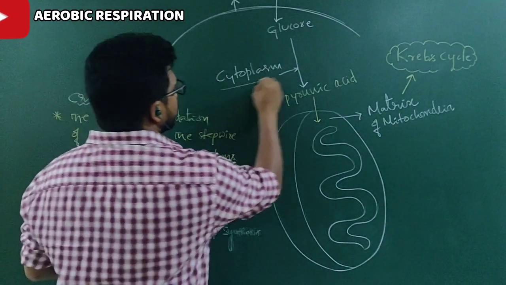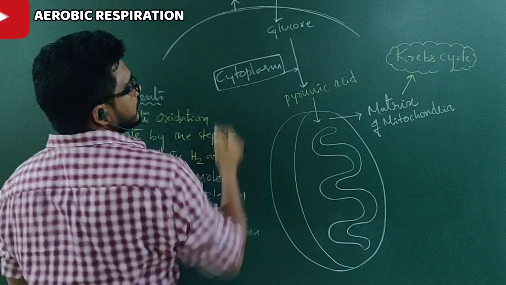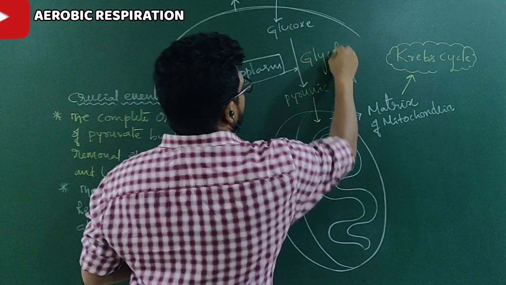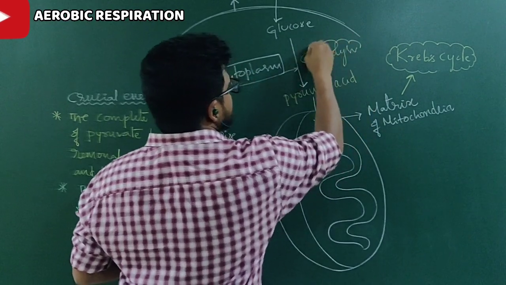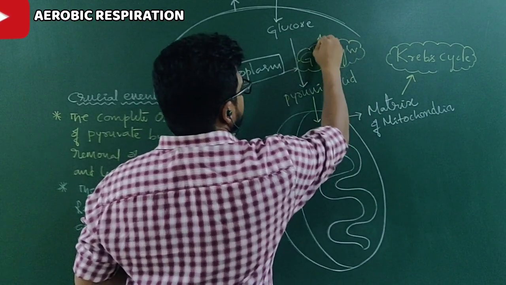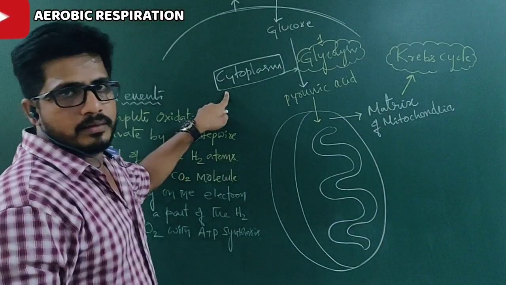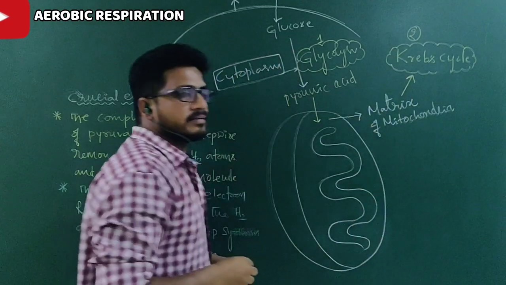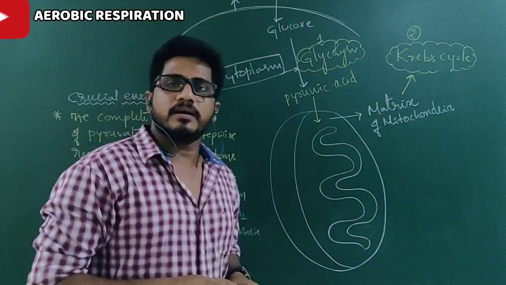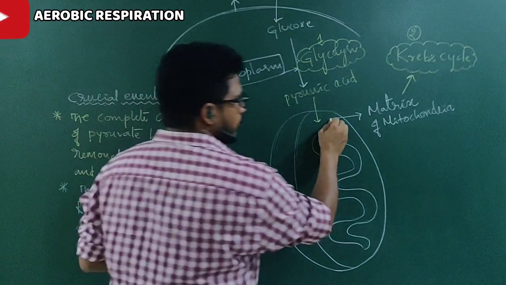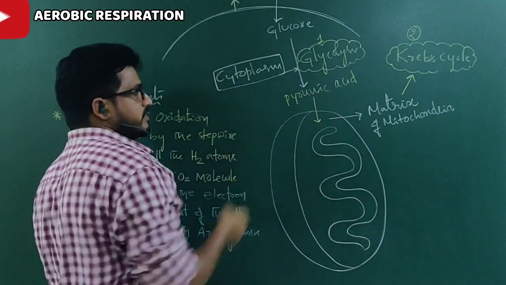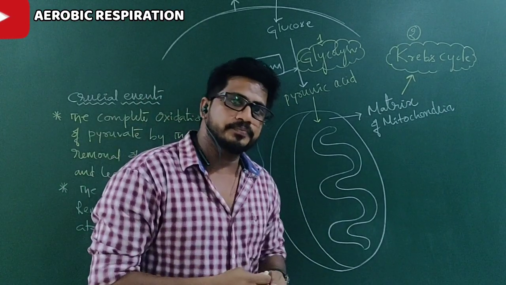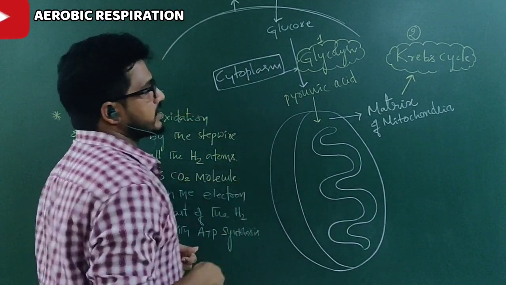Now, inside the cytoplasm, what has happened? Glycolysis. So glycolysis is the first step of respiration, right? That takes place in the cytoplasm. And Krebs cycle is the second step in aerobic respiration that takes place in the matrix of the mitochondria. In the matrix of the mitochondria, while pyruvic acid is converting, so many reactions take place. After some time, I will tell you the initial points of that particular cycle.